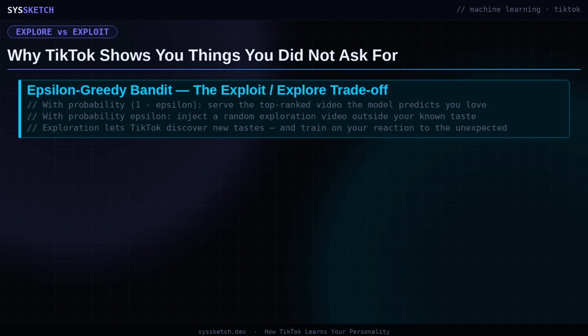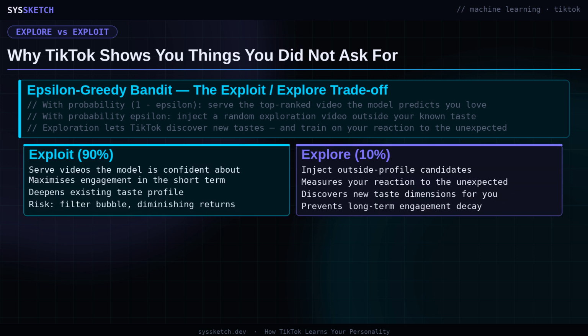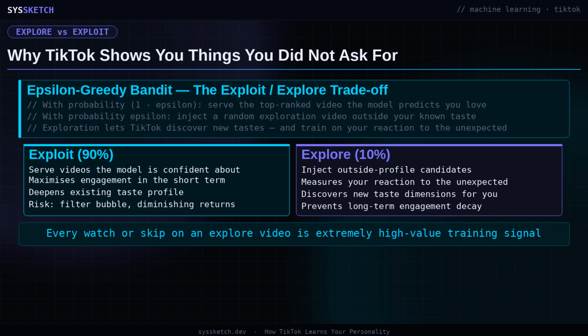In the first stage, candidate retrieval, an approximate nearest neighbor search runs across the full video catalog and returns roughly 1,000 videos that are plausibly relevant to you. This stage must complete across hundreds of millions of videos in under 100 milliseconds, so it uses approximate methods that sacrifice a small amount of precision for dramatic speed gains.